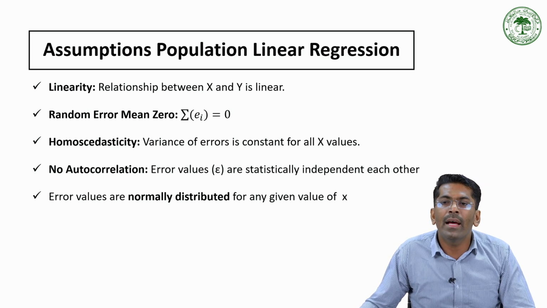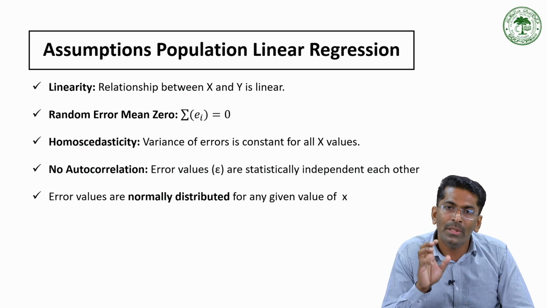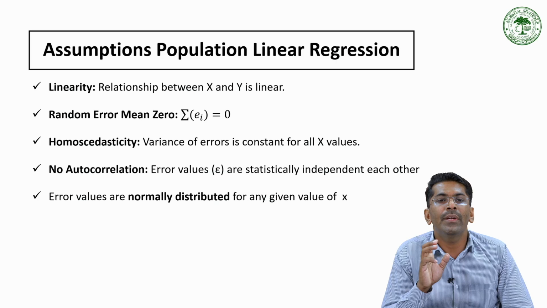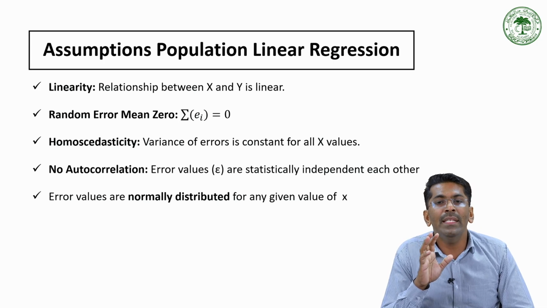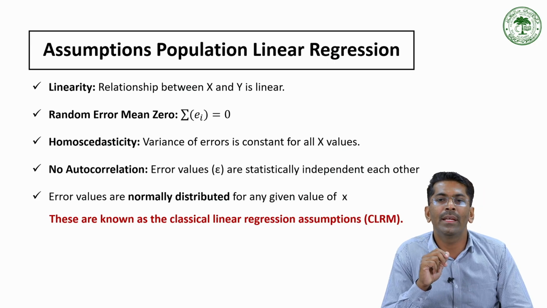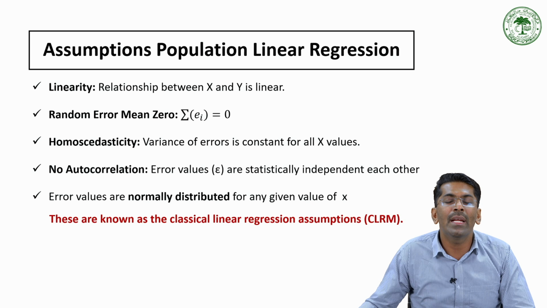Error terms are assumed to be normally distributed for any given value of x. See, this is very important for conducting especially the hypothesis test and constructing the confidence interval. Because this is also necessary, when we are considering a linear relationship along with the remaining assumptions, the normality is also very important. So these are the 5 most important assumptions of the population linear regression, and they are popularly known as the classical linear regression assumptions.